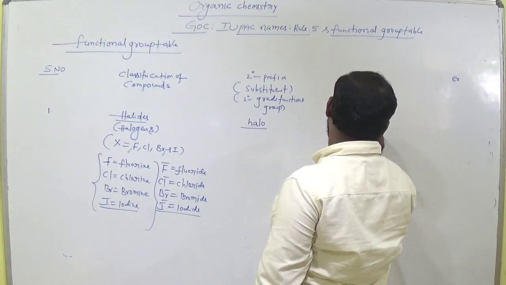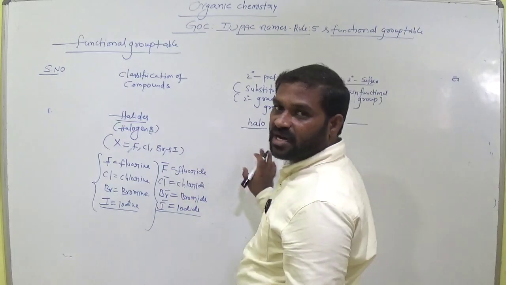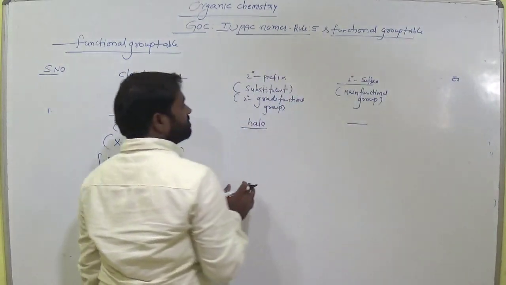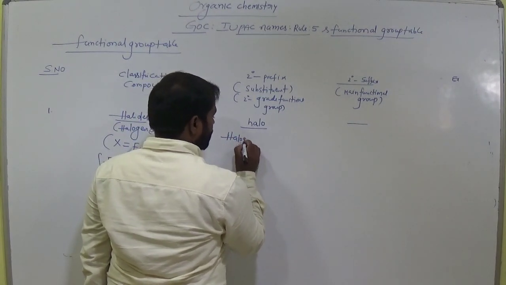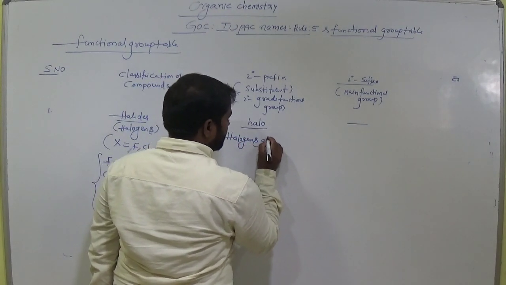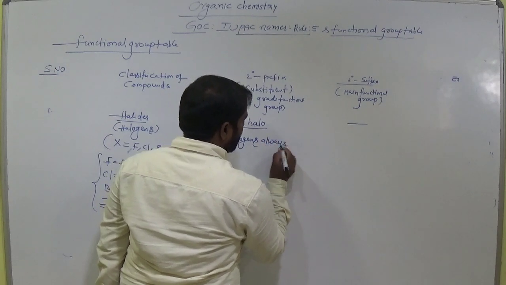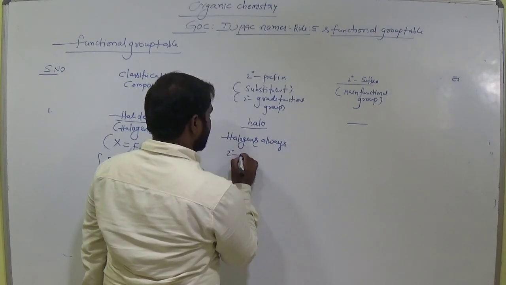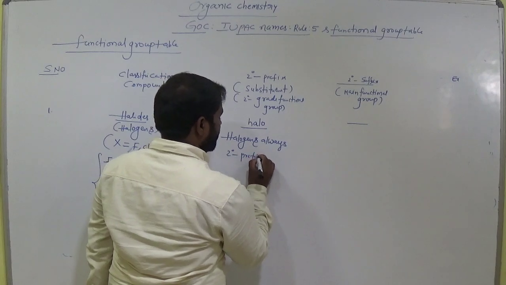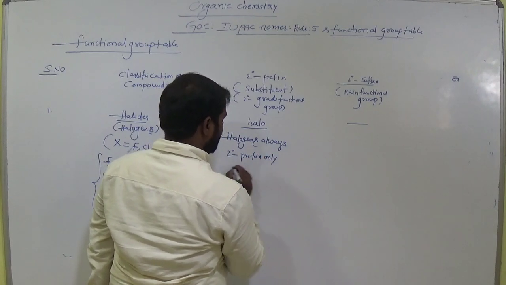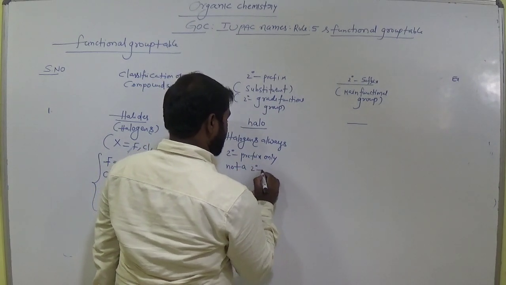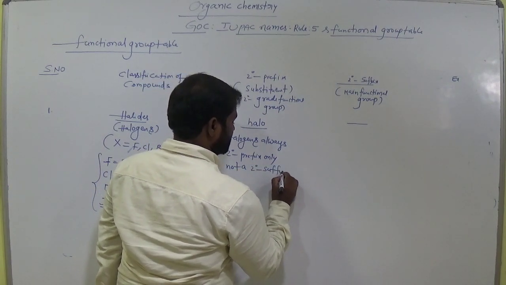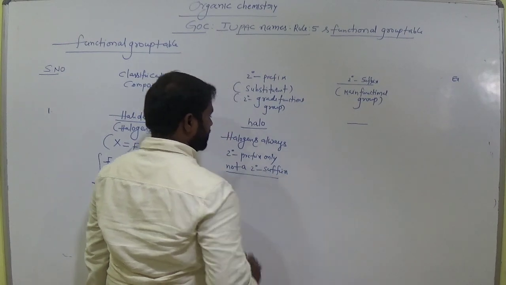There is no secondary suffix, so halogens always act as substituents only. Remember this: halogens are always a secondary prefix only, not a secondary suffix. Very important.